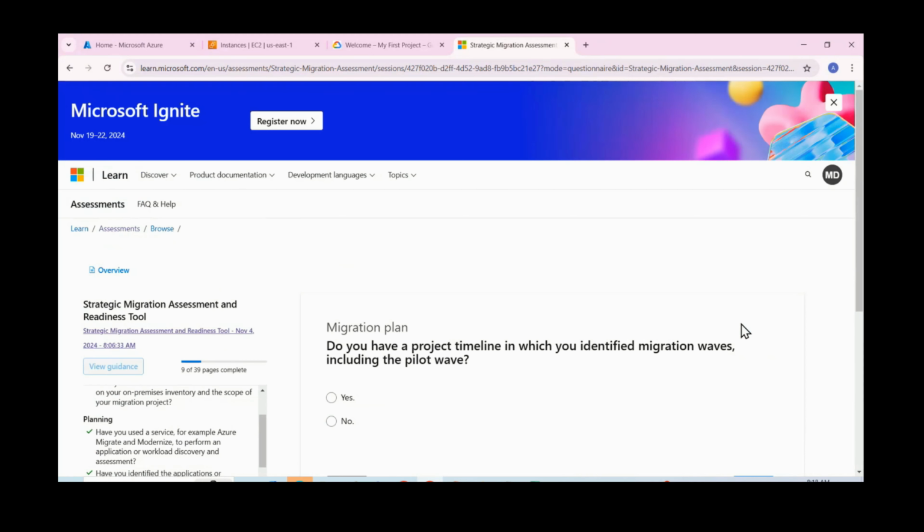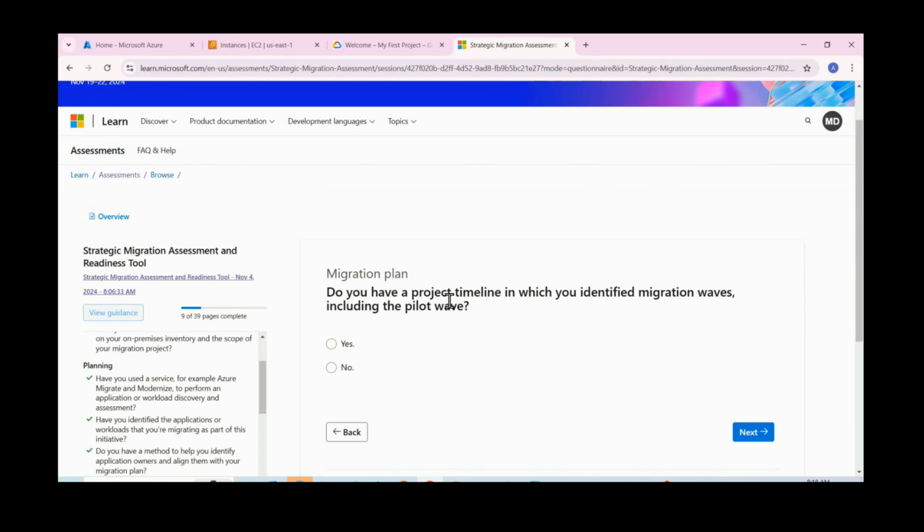So next, migration plan. Do you have a project timeline in which you have identified migration waves? Migration waves are nothing but we'll try to move a group of servers, same dependency servers. Based on the dependency and criticality, we'll define multiple waves here. A wave is nothing but a group of servers.